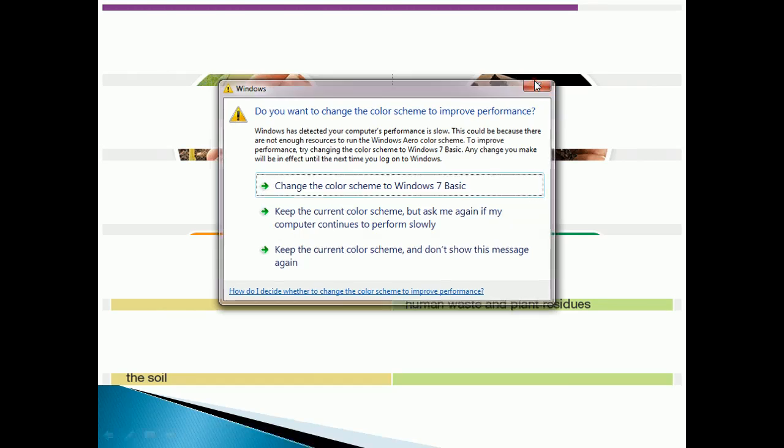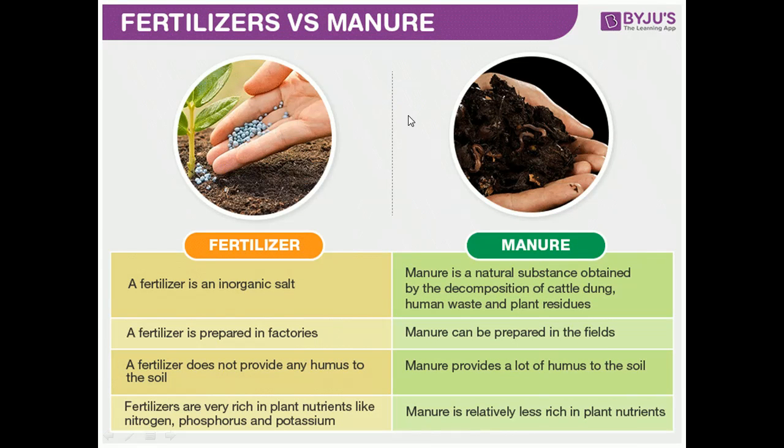Now we are going to see the difference between fertilizers and manure. There are a lot of differences between fertilizer and manure, isn't it? First, fertilizer is an inorganic salt. It is man-made.